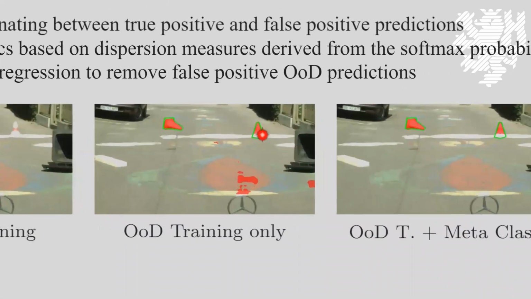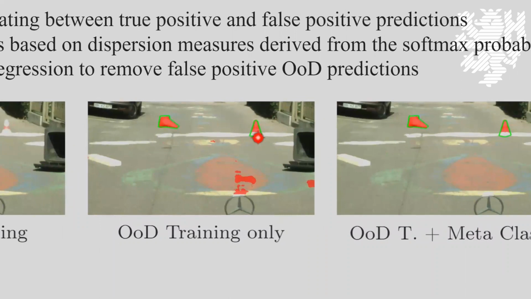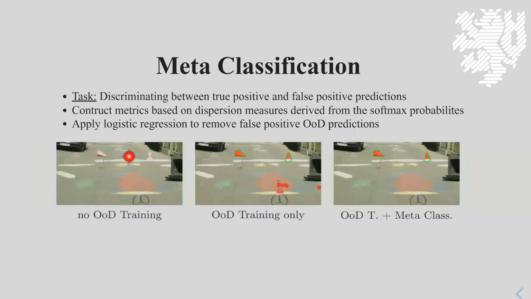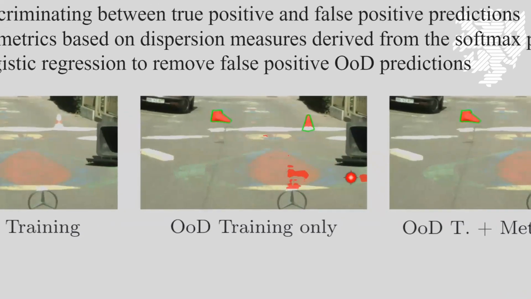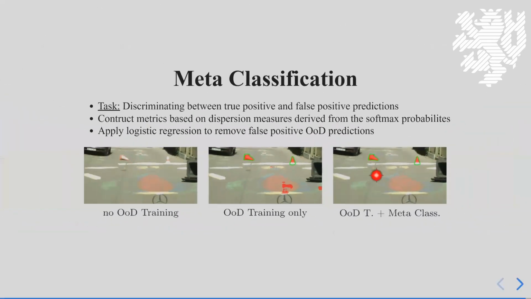Due to OoD training, we are able to identify out-of-distribution objects which have been previously overlooked. This will also produce some false positives here on the road, which we are able to remove by applying meta-classification. And this is how we approach out-of-distribution detection in semantic segmentation.